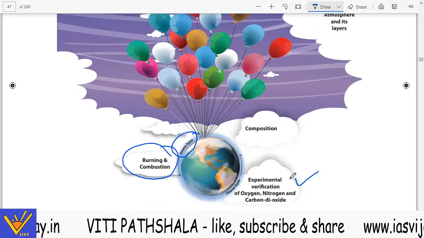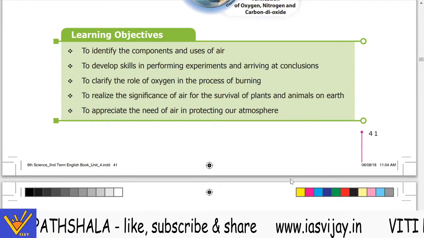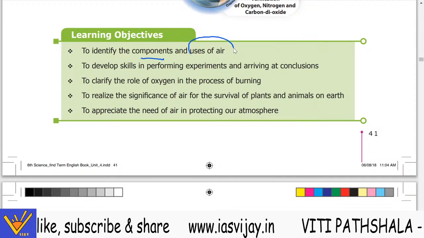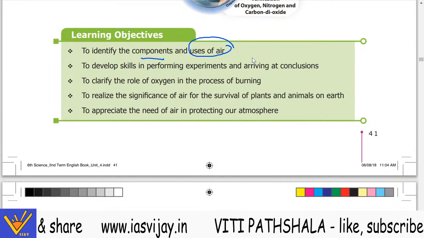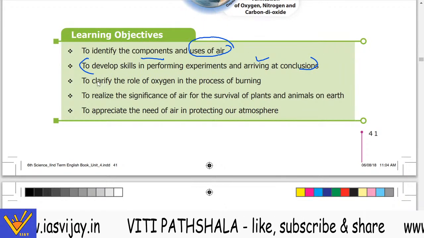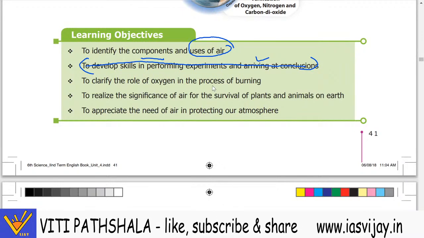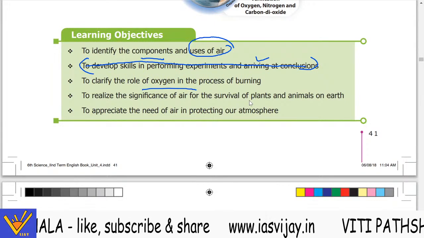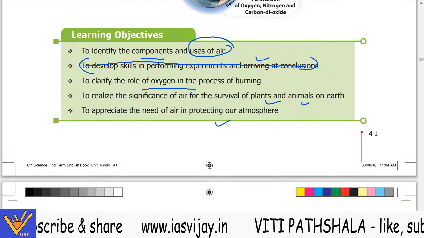So let's start the chapter. After studying this chapter, you would be able to identify what the components and the uses of air are. You would be able to develop skills in performing experiments and arriving at conclusions. So this part we will not be concerned about. Next is to clarify the role of oxygen in the process of burning, to realize the significance of air for the survival of plants and animals on the earth, and to appreciate the need of protecting the air in our atmosphere.